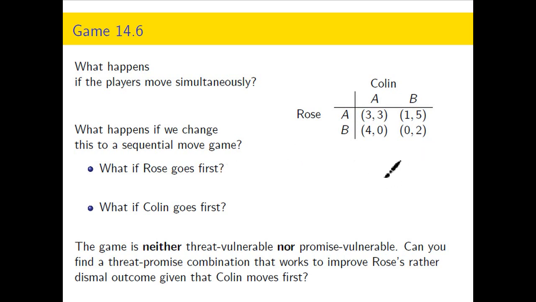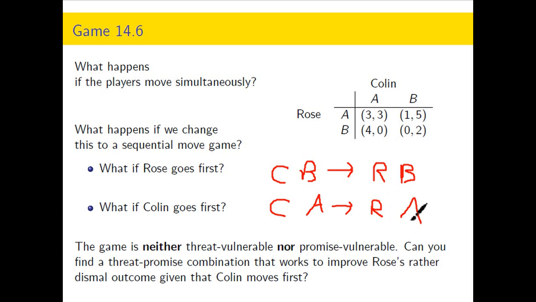So now that you're back, you know we have to threaten if B, then B. So if Colin plays B, then Rose threatens that she will also play B, but she also has to make a promise that if Colin will be nice and play A, Rose promises to also be nice and play A. So what does this do? Well, if Colin plays B, it reduces his outcome from 5 to 2.